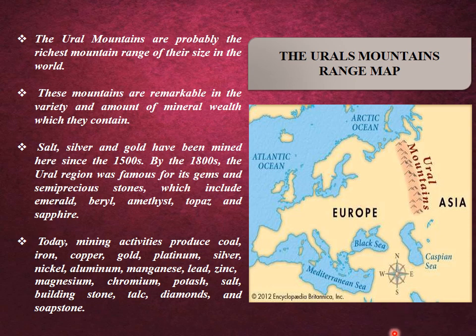The Ural Mountains are probably the richest mountain range of their size in the world. These mountains are remarkable in the variety and amount of mineral wealth which they contain. Today, mining activities are done on a larger scale in this region as it produces coal, iron, copper, gold, platinum, silver, nickel, aluminium, manganese, and many more minerals.